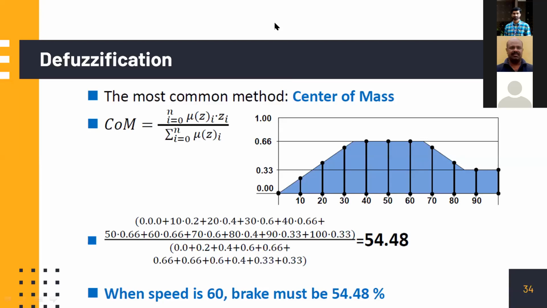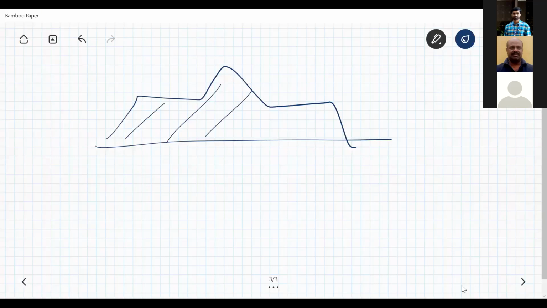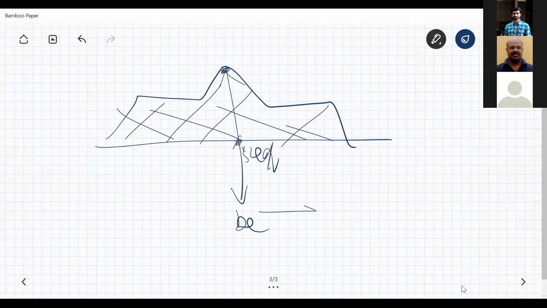Let me just comment on that like this. If you have the final fuzzy set, something like this, the solution is somewhere in the entire area. In the entire area itself, some solution is the possible maximum. This point is taken as the solution point. Then defuzzify. Defuzzify means the corresponding value; if it is 54%, apply that brake. That is the final defuzzification.